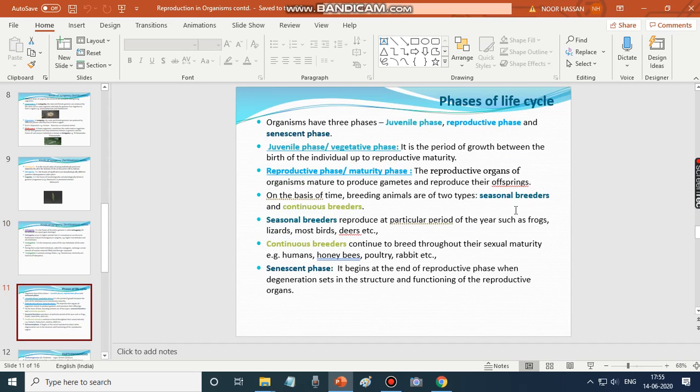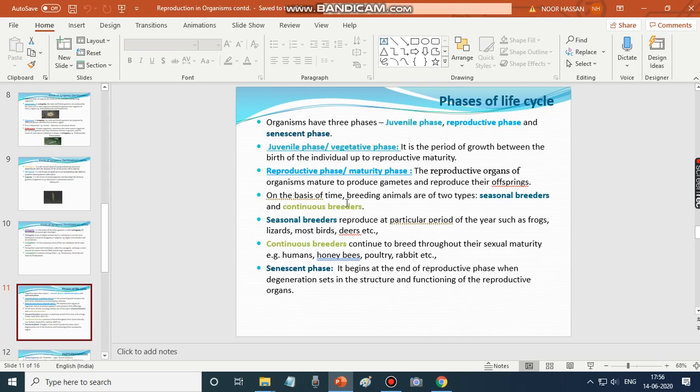So this is about the phases of life cycle. There are three phases in life cycle: juvenile phase, reproductive phase, and senescent phase. Juvenile or vegetative phase refers to the period of growth between the birth of the individual and the reproductive maturity. In the reproductive or maturity phase, the reproductive organs of the organisms mature so that they can produce gametes and reproduce their offspring.